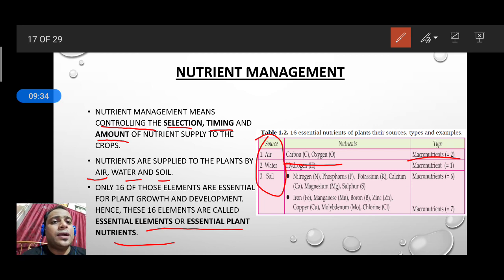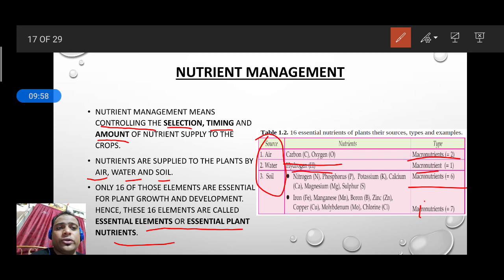From water we are getting hydrogen only, because oxygen we already got from the air. This is one macronutrient. From soil there are some macronutrients and micronutrients: 6 macronutrients and 7 micronutrients should be there.